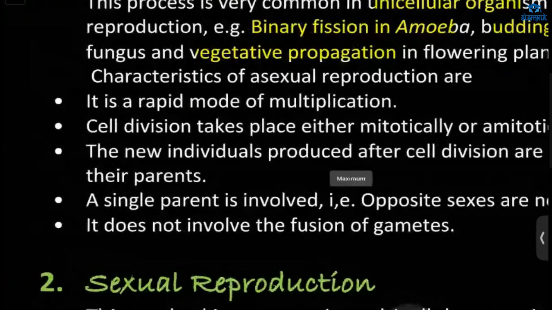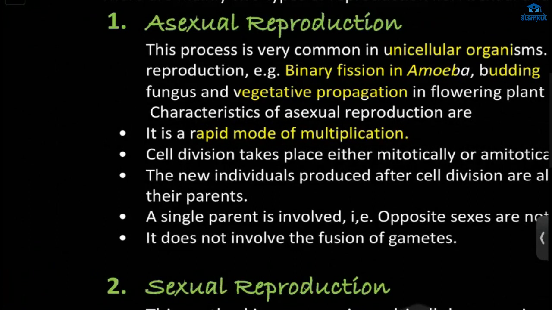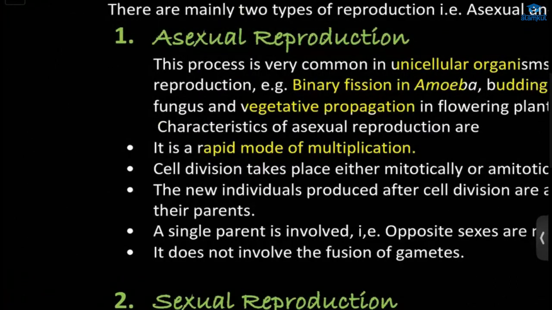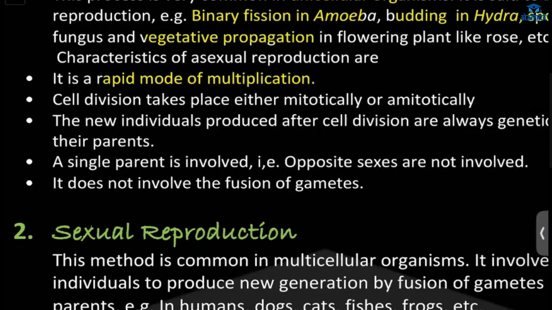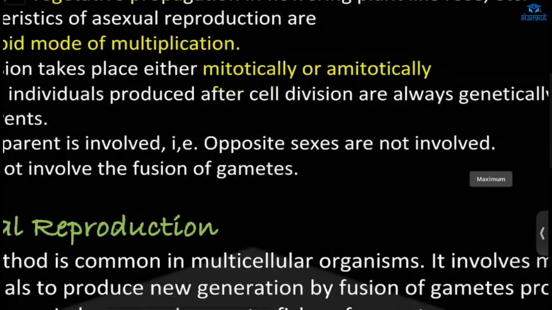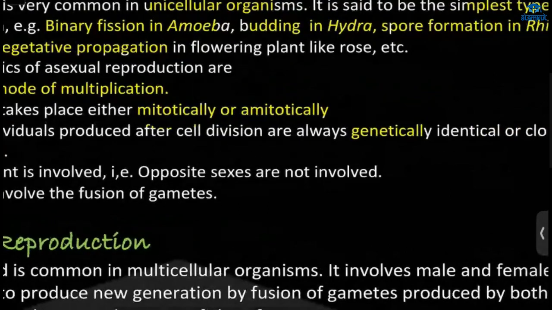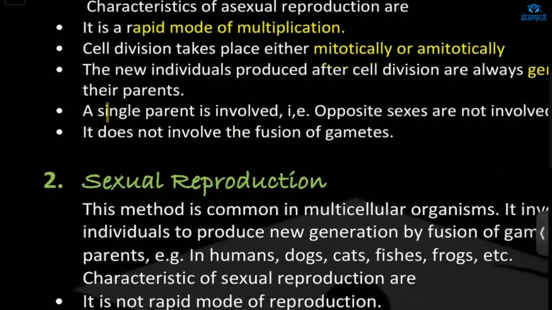What are the characteristics of asexual reproduction? It is a rapid mode of multiplication. That means they multiply fast, right? So here the formation of new individuals is rapid, and the cell division takes place by mitosis. The individuals produced after the cell division will be genetically identical, or we can say they are clones of their parents.